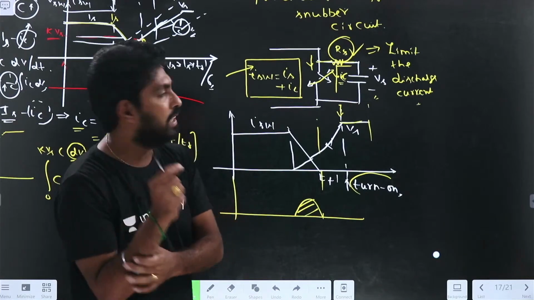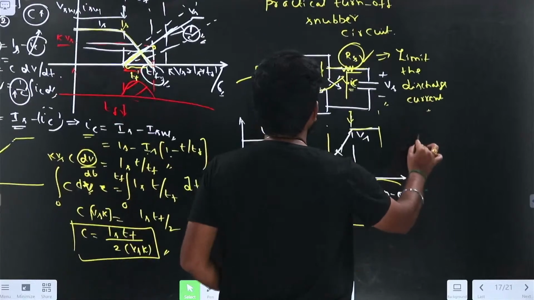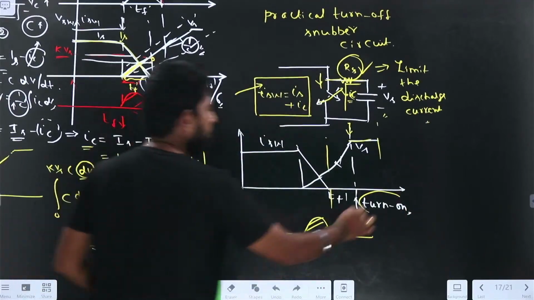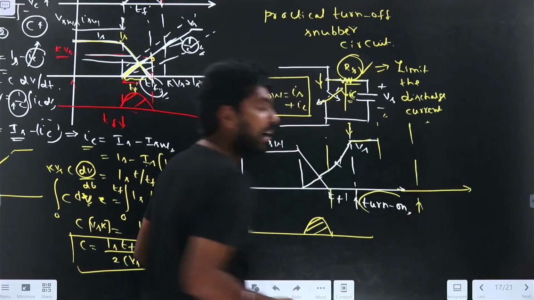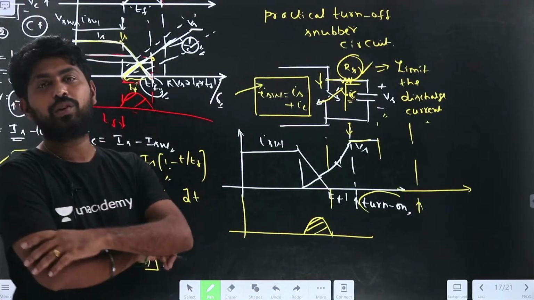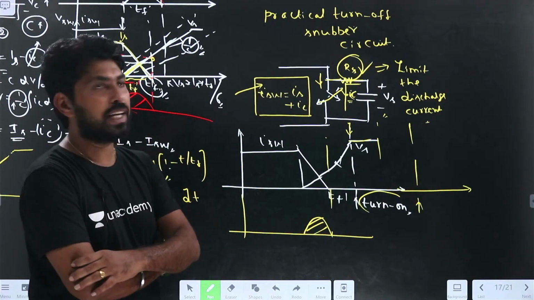Now understand. The turn on process has completed here. Again I need to turn off. So what is the time constant now?